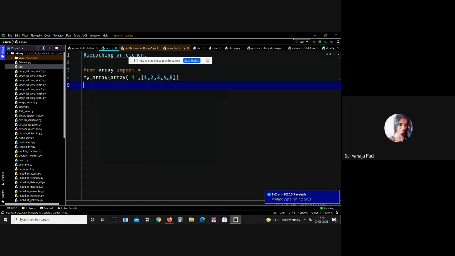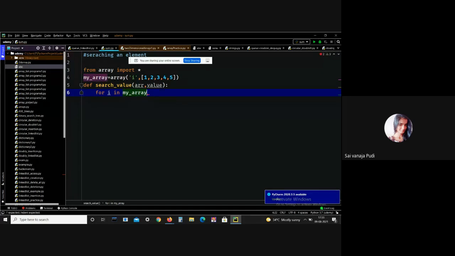Here I just want to search an element that is 5. Let me define a function that is search value. Here I am going to give parameters, that is array and value. Array means the array, and value means the value you want to search. Here I just want to traverse the array, for I in my array.